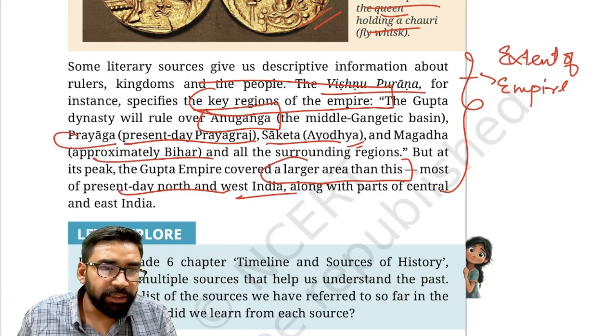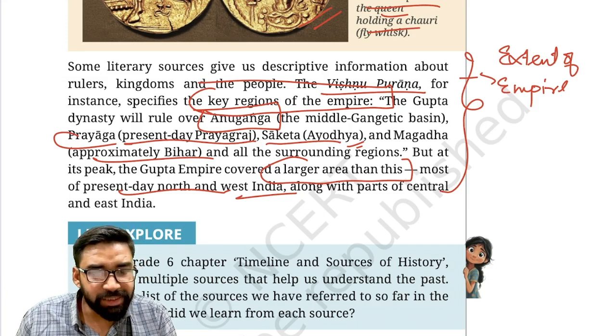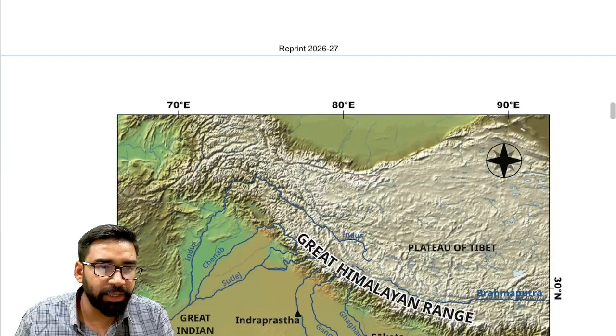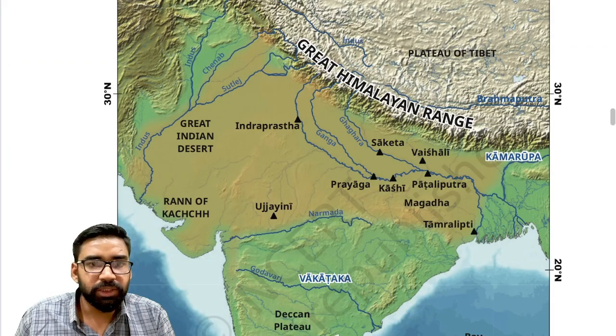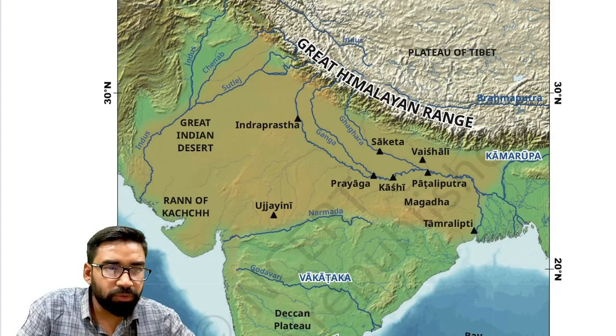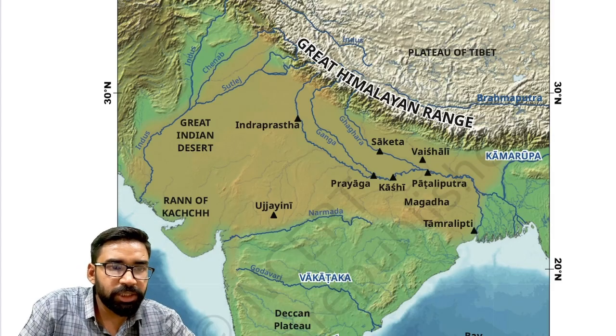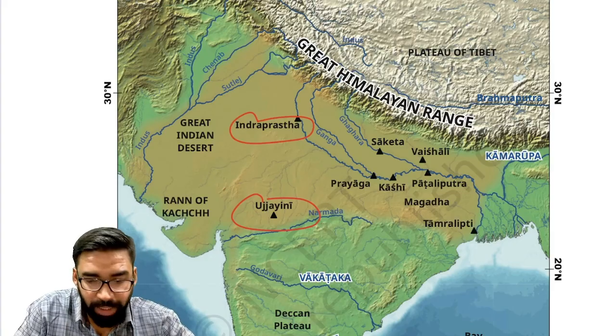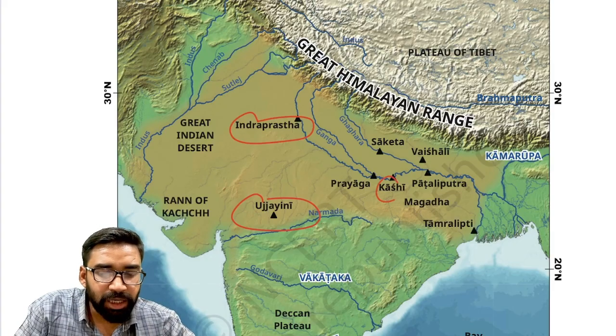And there were various other important cities also. So I would like to show you the map here. As you can see, these are important cities which were under the control of the Guptas. First, Ujjaini. Then Indraprastha was also under the control of the Gupta Empire. Then Kashi.